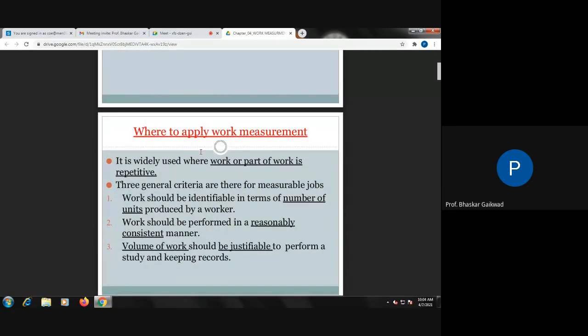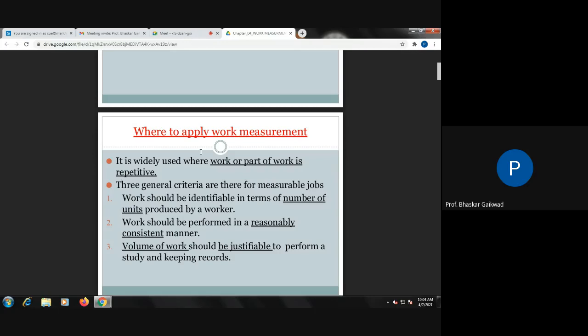Work measurement is widely used where the work or part of the work is repetitive. Mass production is there, the same repetitive work is there. For example, continuous production like the sugar industry, the automobile industry where continuous assembly is going on, and the forging industry where a continuous process is going on. Here we can use work measurement.